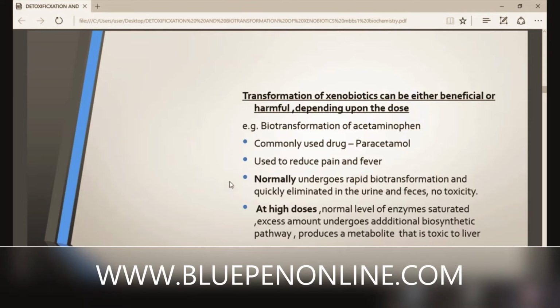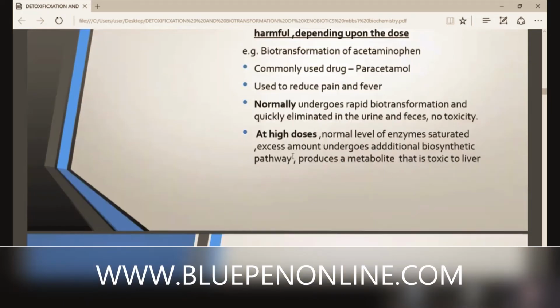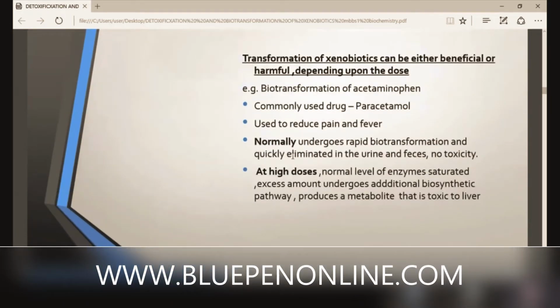At high doses, what happens? The normal pathway for the detoxification of acetaminophen gets saturated. Then the excess amount undergoes an additional biosynthetic pathway that produces another metabolite that is toxic to the liver.